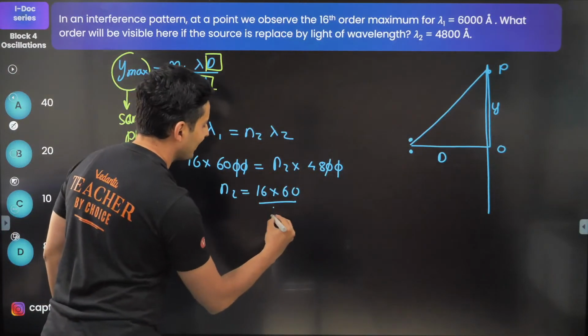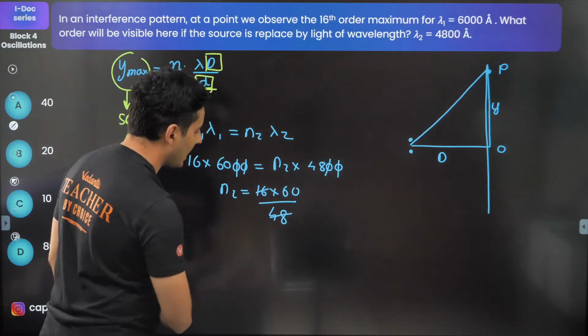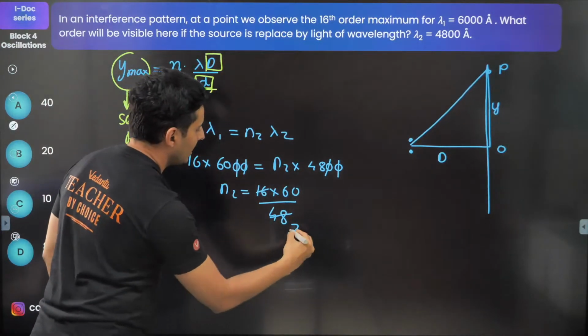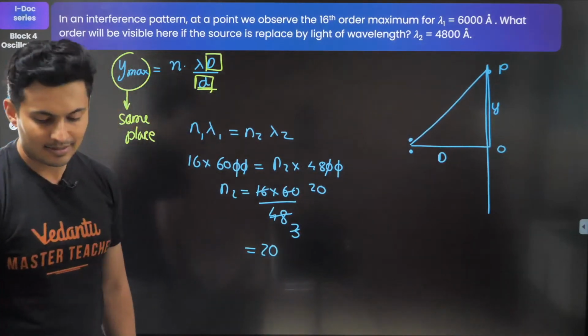So take 48. Here was 48 over here. Okay. Now 16 goes with 48, 3 times. And 3 goes with 60, 20 times. So this will be 20. Hence, that's the answer.